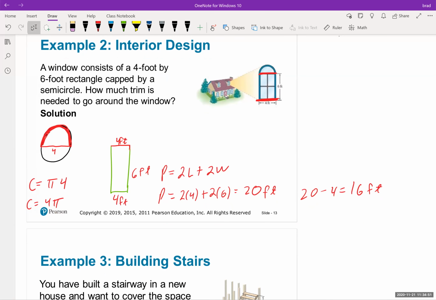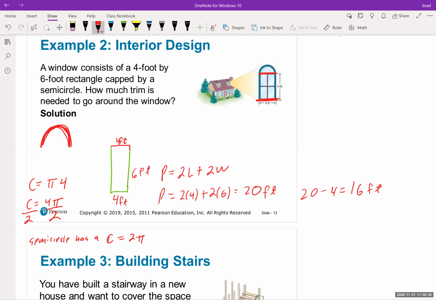Okay, so now we're going to do 4 pi. However, remember, we don't actually have the bottom half. We only have this top half of the window, so we only calculate half of it. So I have to take the circumference divided by 2 because this is a semicircle. So that means our semicircle has a circumference equal to 2 pi.